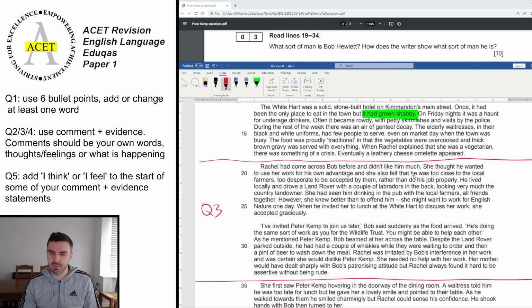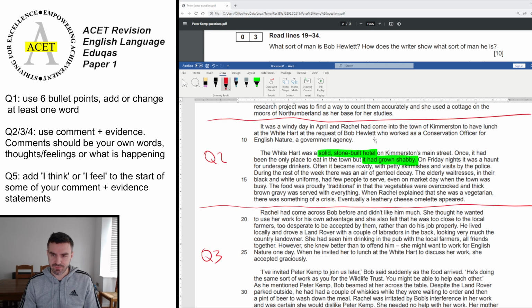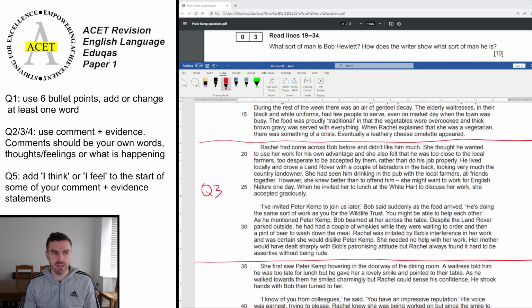Okay, well, Bob hasn't been mentioned really so far in this section. Only the request of Bob Hewlett, the fact that he called her to have lunch, but now this section is going to focus on introducing him. Now, this is a 10-mark question for question 3. These are always 10 marks, so you're trying to find 10 bits of evidence and show different forms of understanding. As with previous papers, there will be 2 or 3 marks available at the end just for spotting of writer use of language.